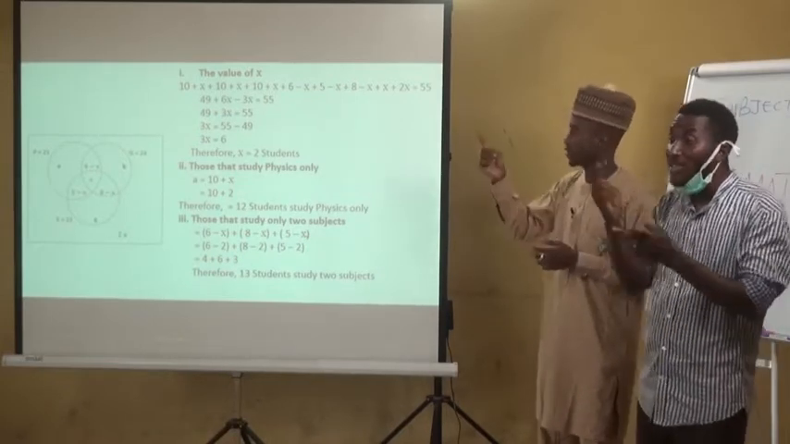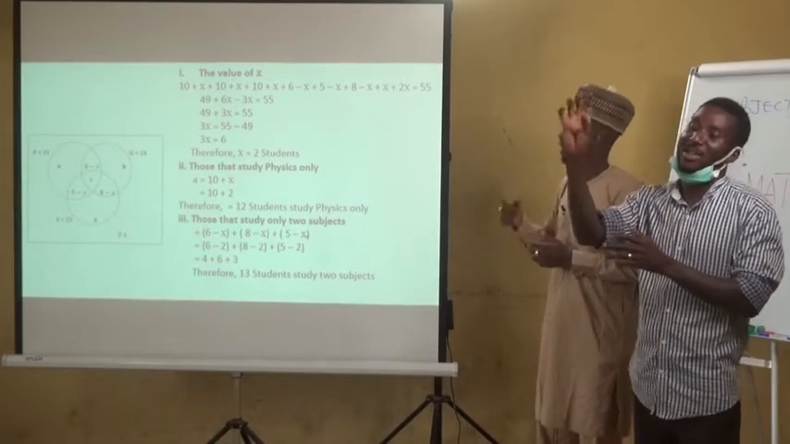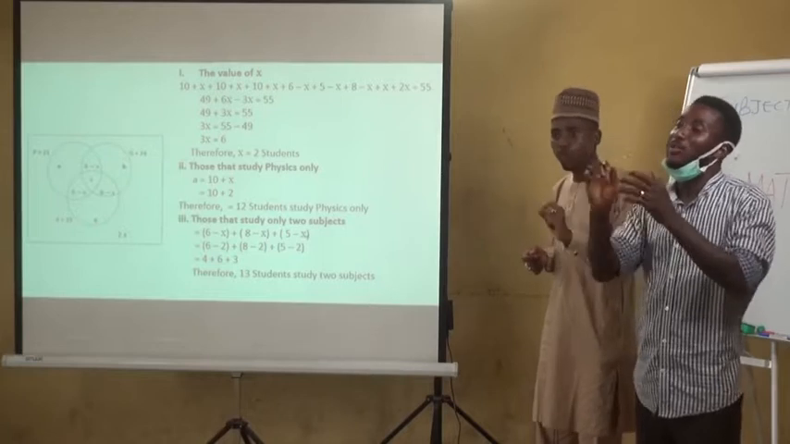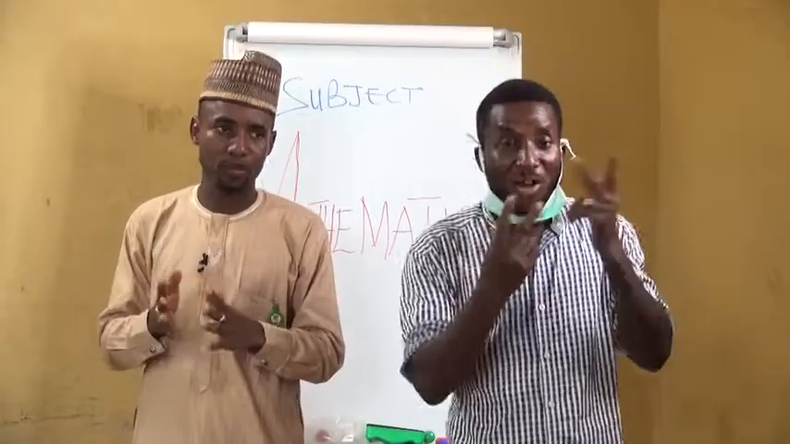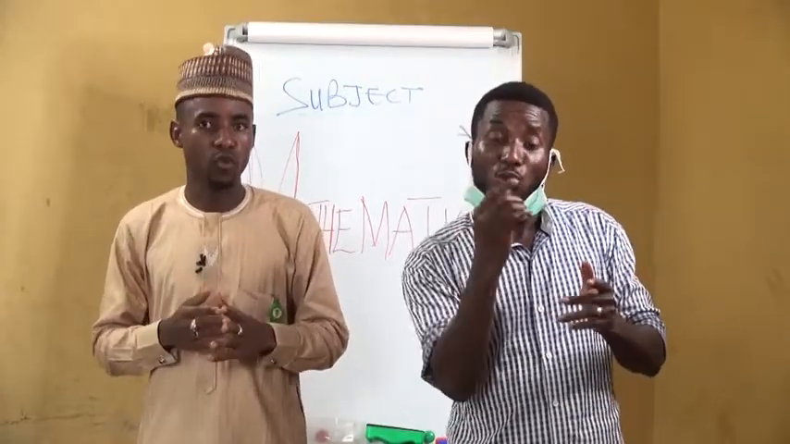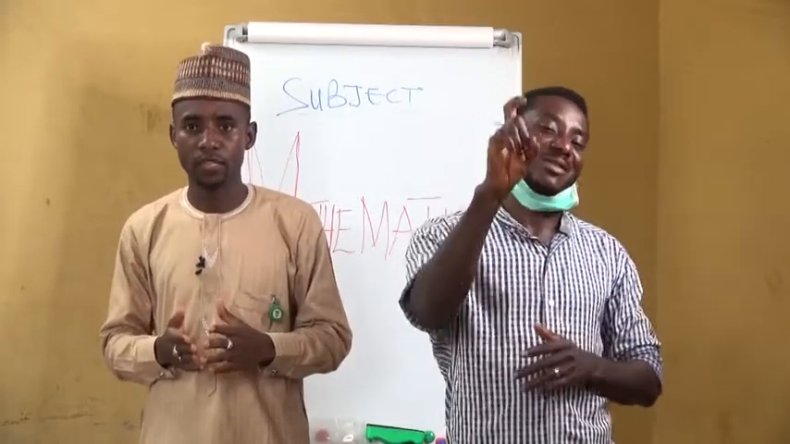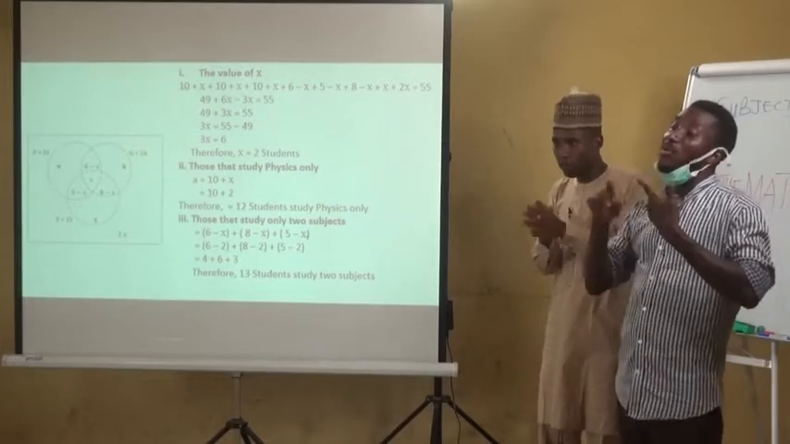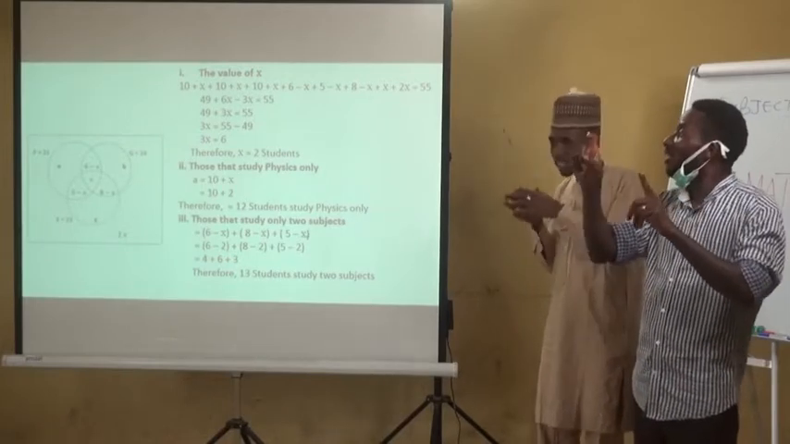That is why 10 minus x is written there. Then the value of b is also 10 minus x. The value of c we obtained earlier is also 10 minus x. So therefore we have 10 minus x, 10 plus x, plus another 10 plus x, plus 10 plus x again,